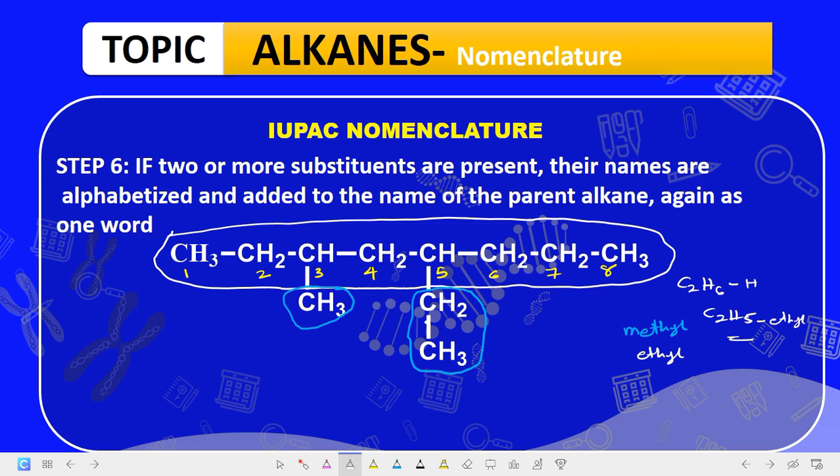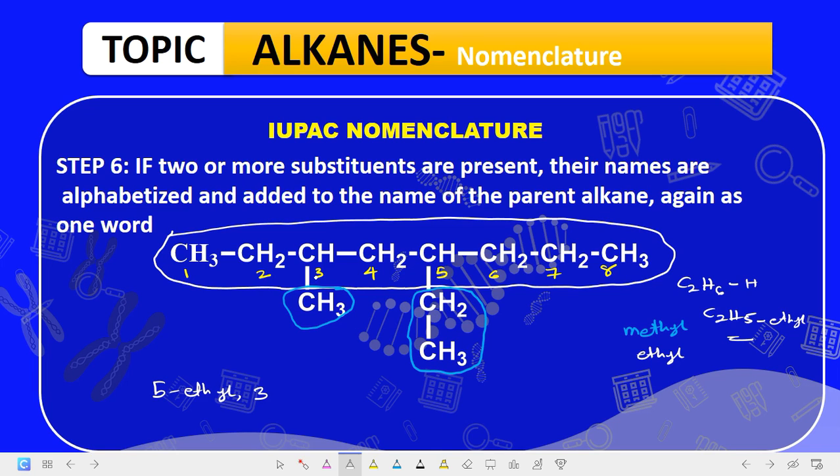Are we getting it? That does not mean that the ethyl group will get the lowest number. You number normally to the first substituent, or the one that gets to the first substituent easily. Then the naming has to follow the alphabetical order. So this becomes 5-ethyl, because at position number 5 you have ethyl.